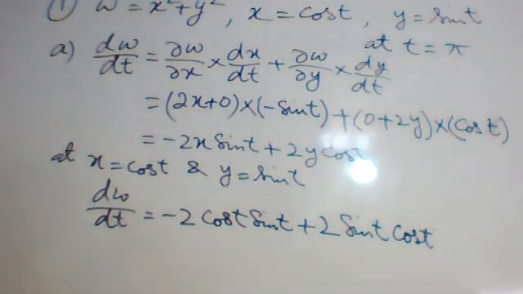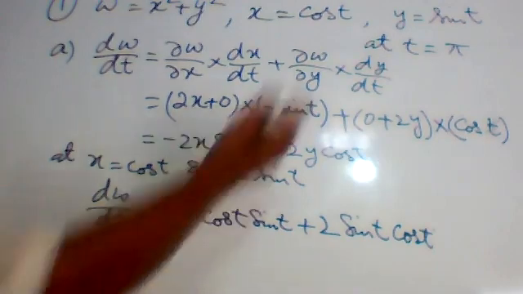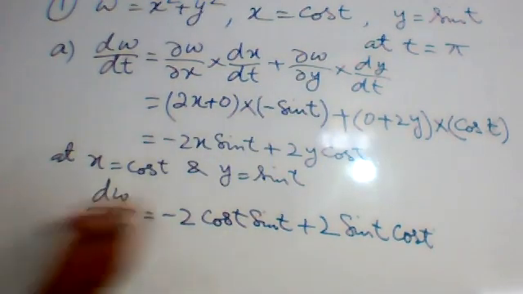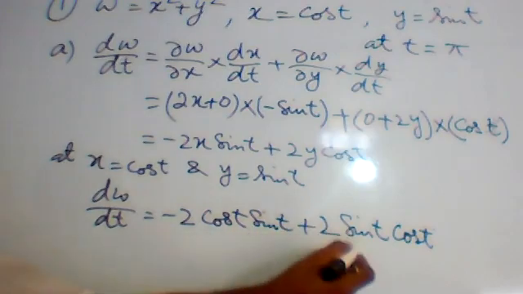So I think this is 0. No need to put t equal to pi. Minus 2 cos t sin t plus 2 cos t sin t is